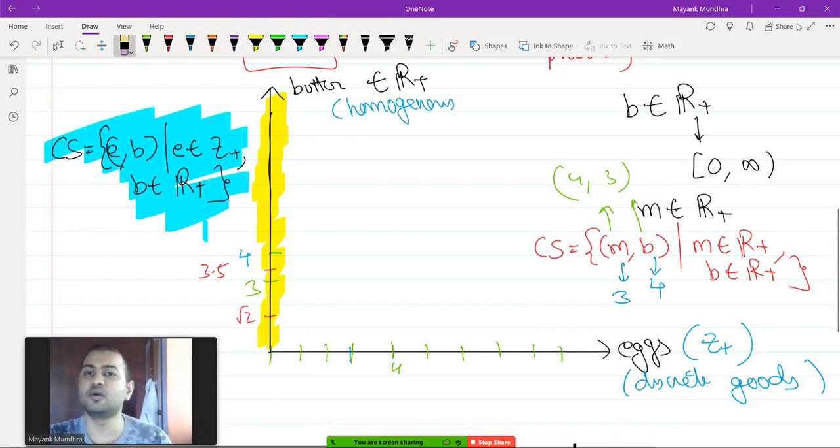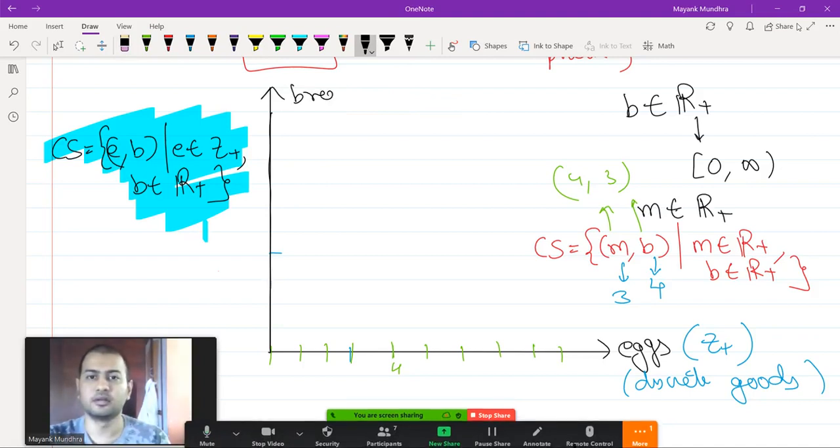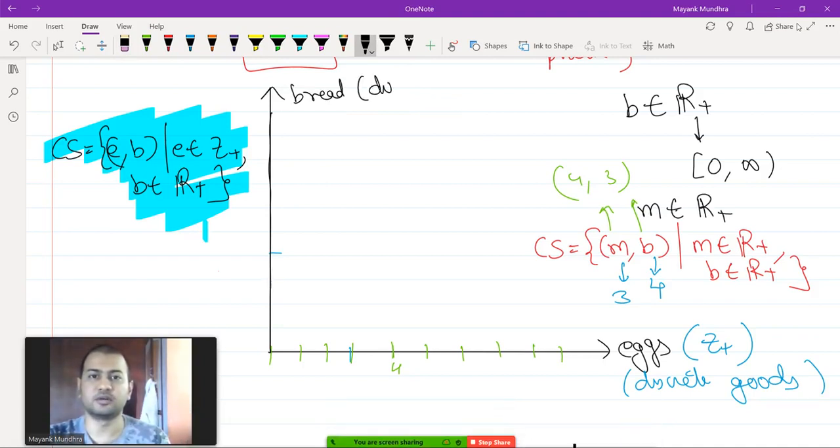But let's say we go ahead and we get rid of butter as well, and now we make both the goods discrete goods. Okay, so instead of butter, let's say we take another good called bread, which is also a discrete good. So it also belongs to Z plus. Okay.